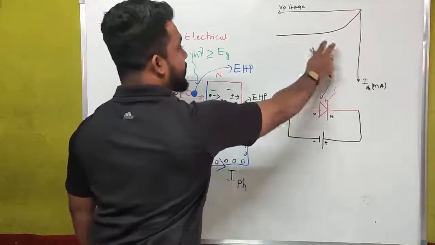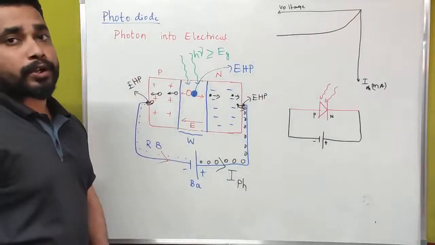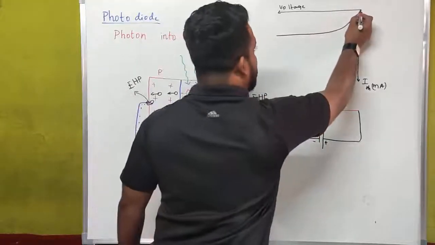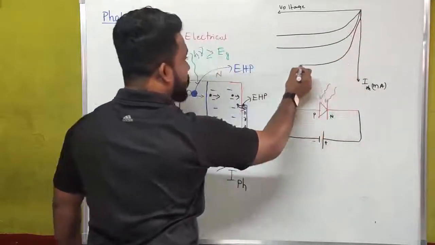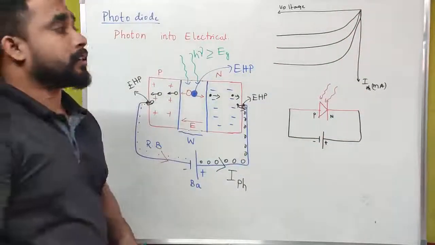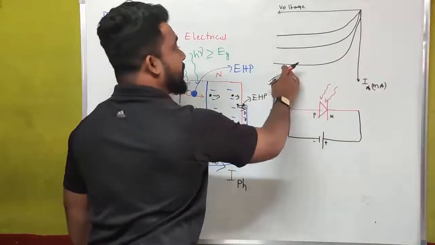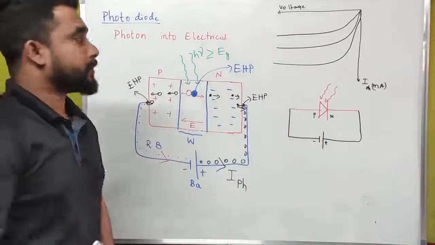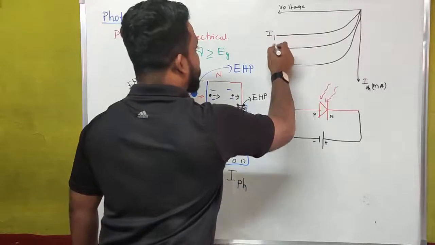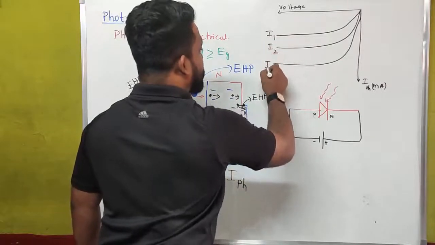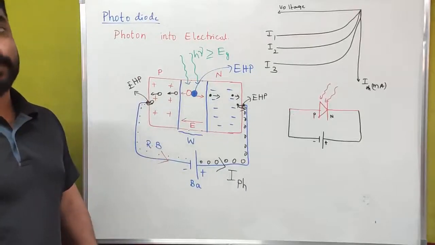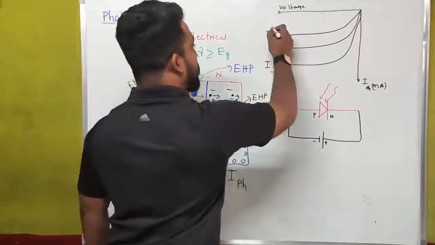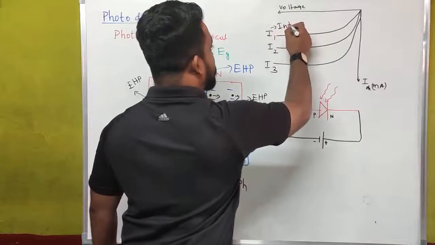This is the graphical representation of a photodiode. Okay, and we will get some other curves like this. This is for different intensities of light. Here I1, I2 and I3 represent the intensities. What is the meaning of I1, I2, I3 here? These are all intensities.